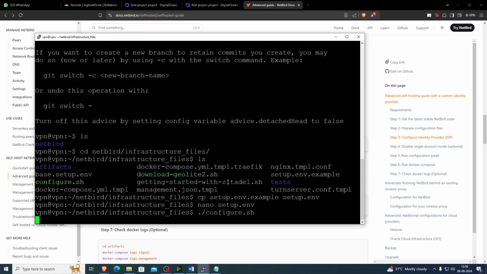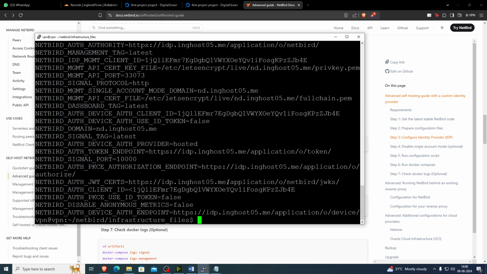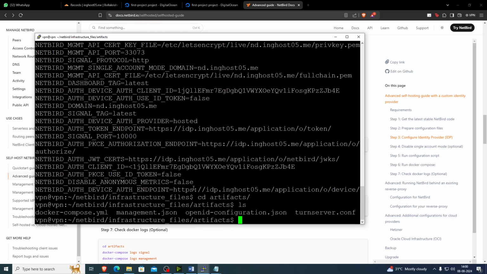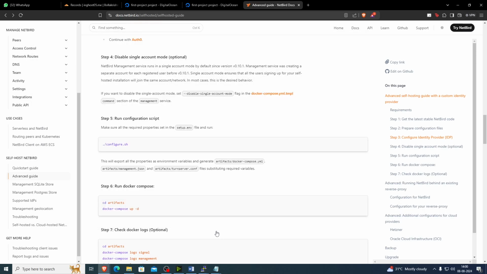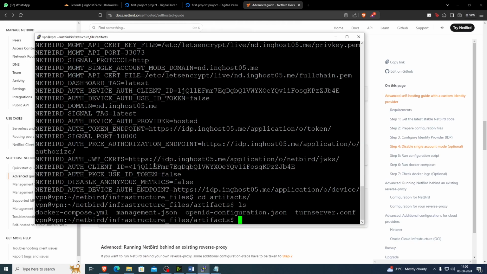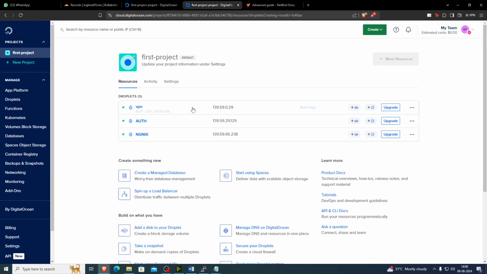Type this command, configure.sh. Okay. Go to the artifacts folder, then press ls. As you can see, there is a Docker compose YAML file. Now let's start this container. Before that, let's change the DNS records.